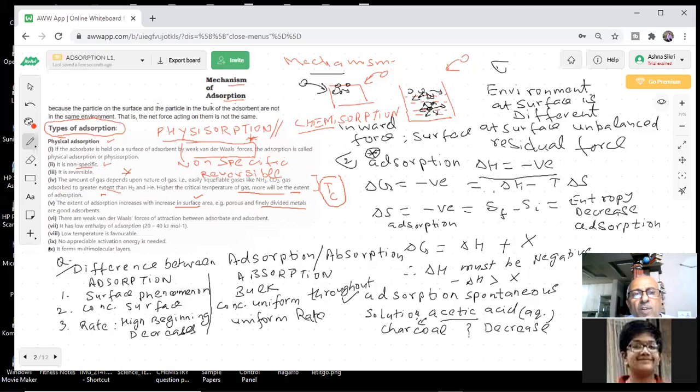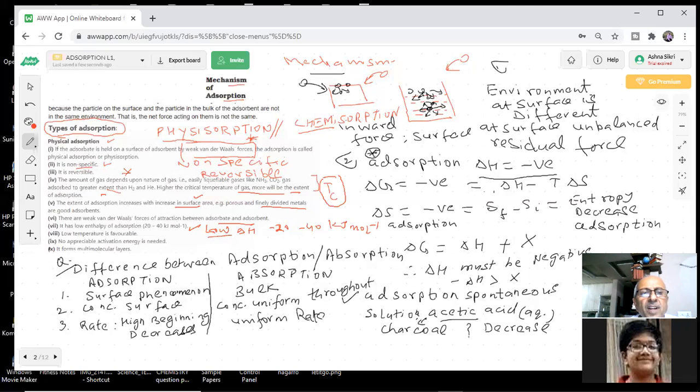There are weak van der Waals forces of attraction between adsorbate and adsorbent. It has low enthalpy of adsorption. Low. Important question. Why low? Delta H low. How much? Minus 20 to 40 kilojoules per mole. Why low? Because the force is van der Waals force. Weak force. So low temperature is favorable. If I increase the temperature, what will happen? Desorption. Yes, sir. They are weakly adsorbed on the surface, so they will fly off.